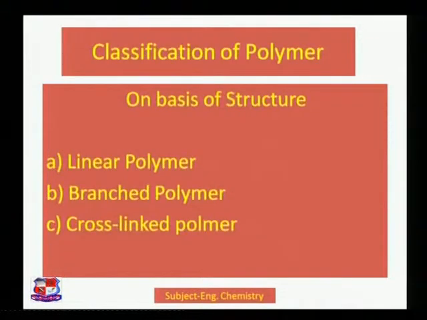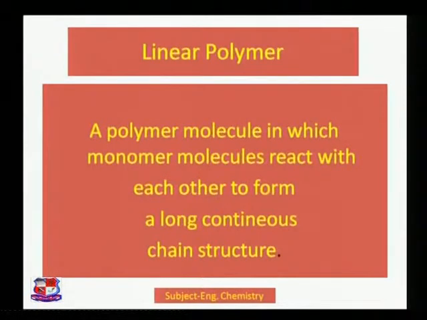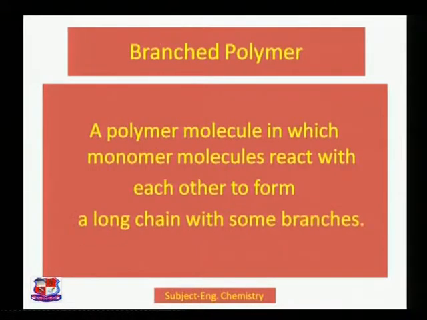These are the things. Now coming to the second category of classification, that was linear polymer, branched polymer, cross-linked polymer. We have seen that the linear polymer case is very clear: a polymer in which monomer molecules react with each other to form a long continuous chain structure. It means for linear, our monomers were arranged in this fashion. Okay, so that is the linear case.